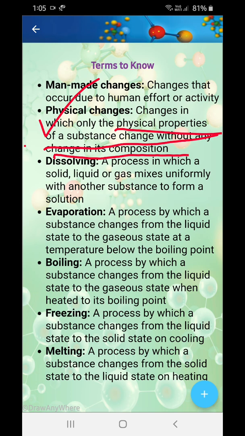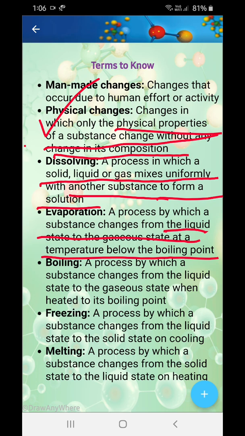Now, some of them are given over here. Dissolving: a process in which a solid, liquid or gas mixes uniformly into another substance to form a solution. They are always homogeneous in nature. Evaporation: a process by which a substance changes from the liquid state to the gaseous state below the boiling point. It's a very slow change, only takes place from the surface, no agitation, nothing. And it takes place below the boiling point.